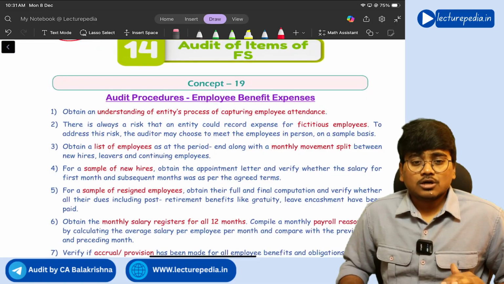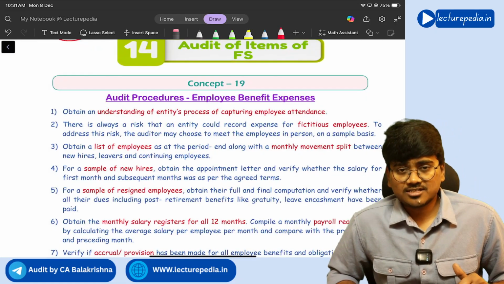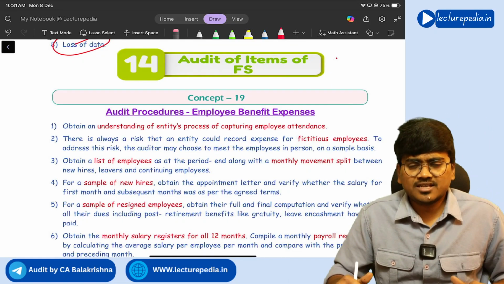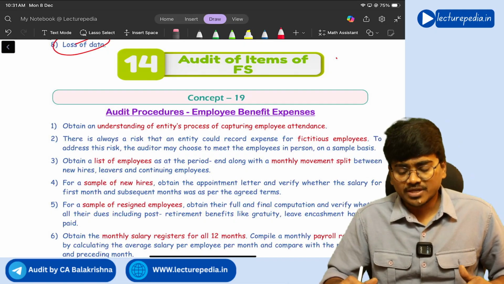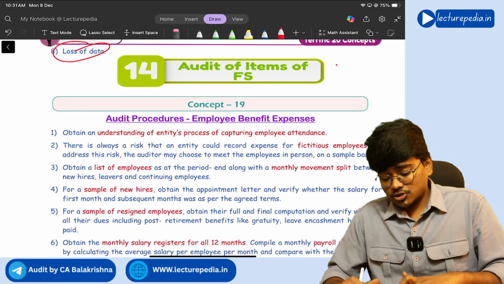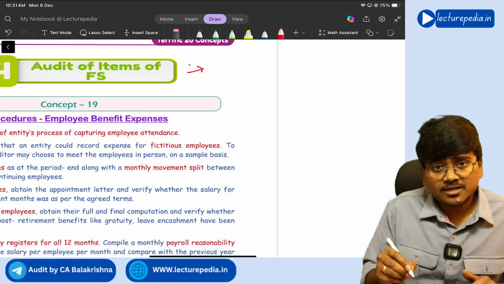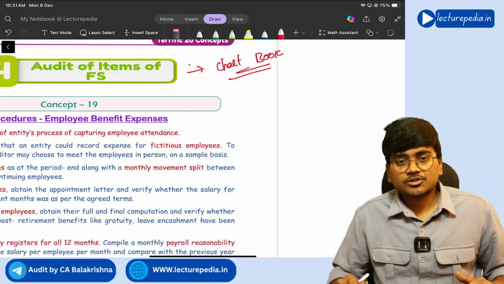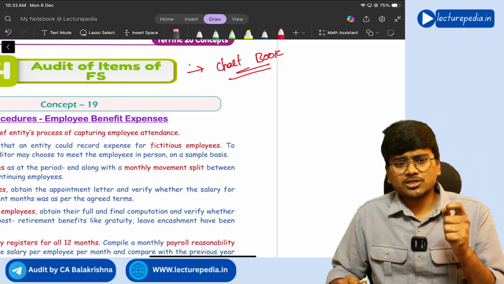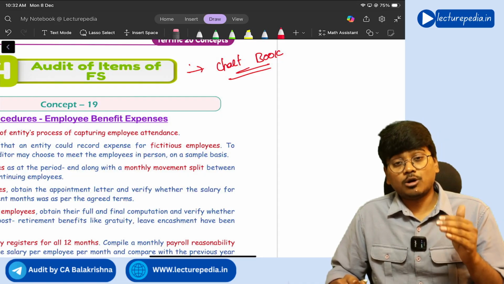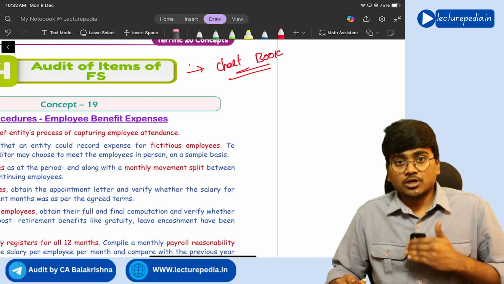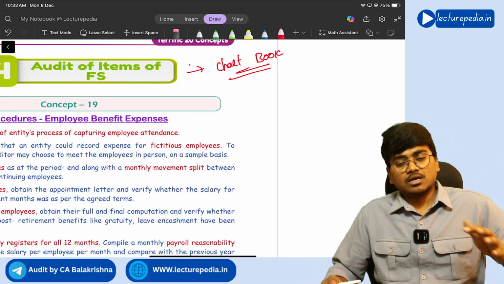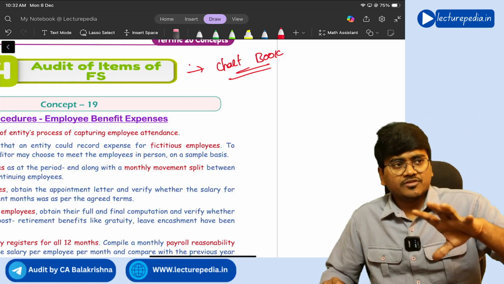Next, audit of different items of financial statements, which is basically a huge chapter. Most of the CA Inter students will take this chapter as a choice, right? So don't take this as a choice because I have given a chart book for this particular chapter. In that chart book, complete concepts of this entire chapter I have covered in the form of beautiful colorful flow charts. So you at least read those flow charts, you will not feel that the chapter is very huge. Complete chapter I have covered in just some 15 or 20 pages.